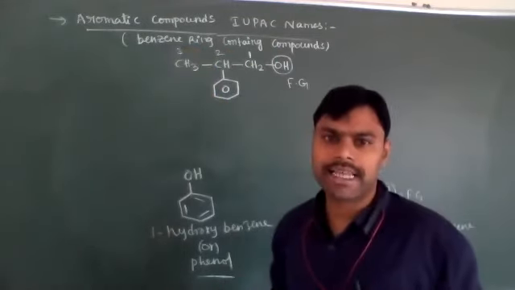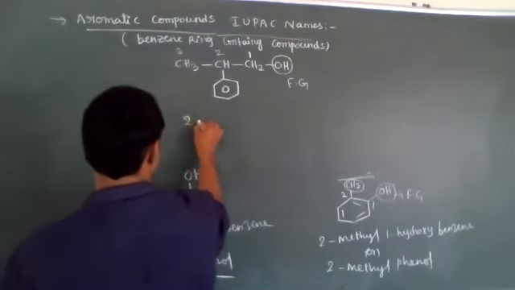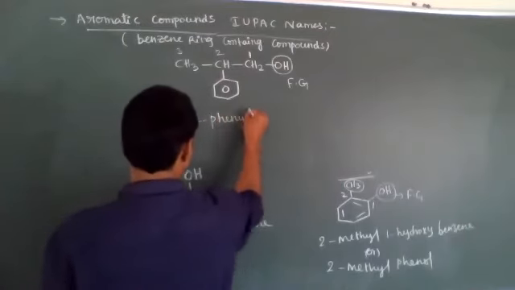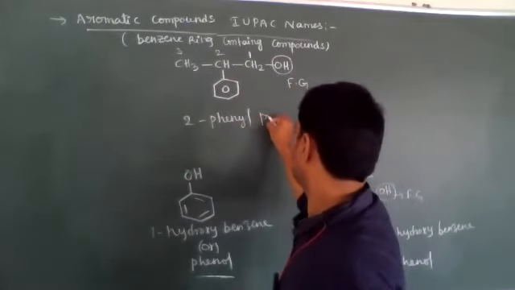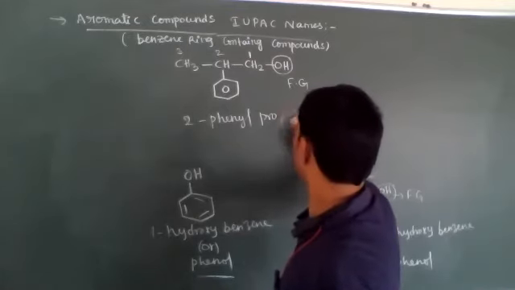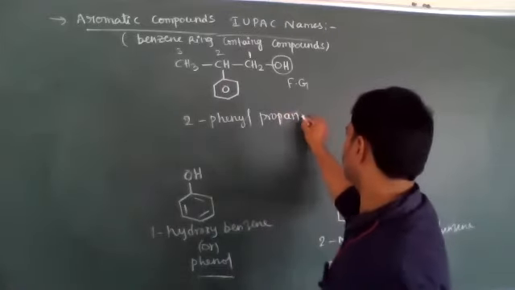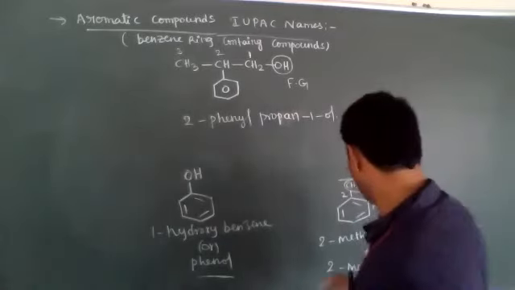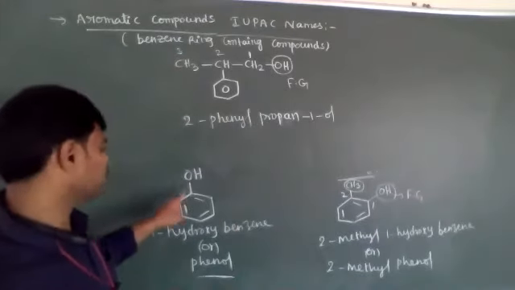This is 3. Now its IUPAC nomenclature is 2-phenyl. The root word is 3 carbons, propane. Propan-1-ol, or propanol, is the IUPAC nomenclature. Now here, in hydroxybenzene, the functional group is directly attached to the benzene ring.